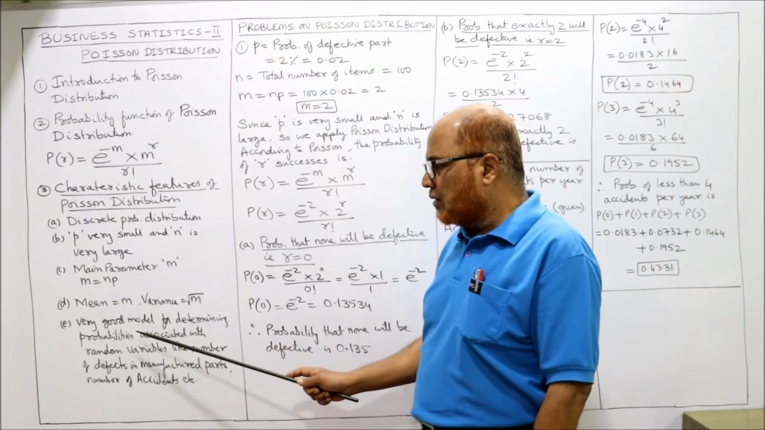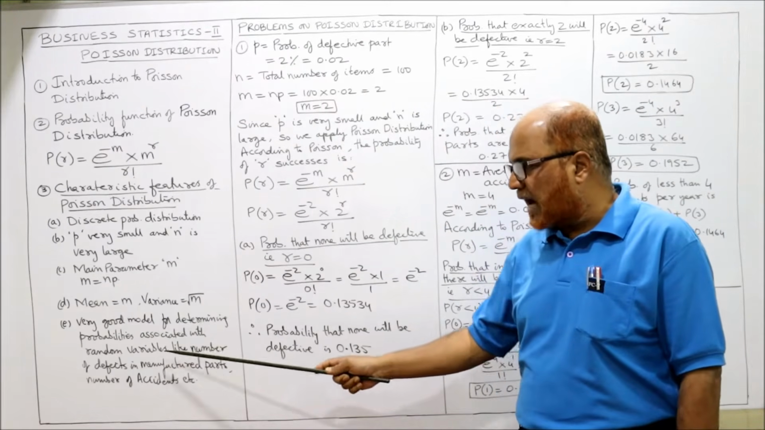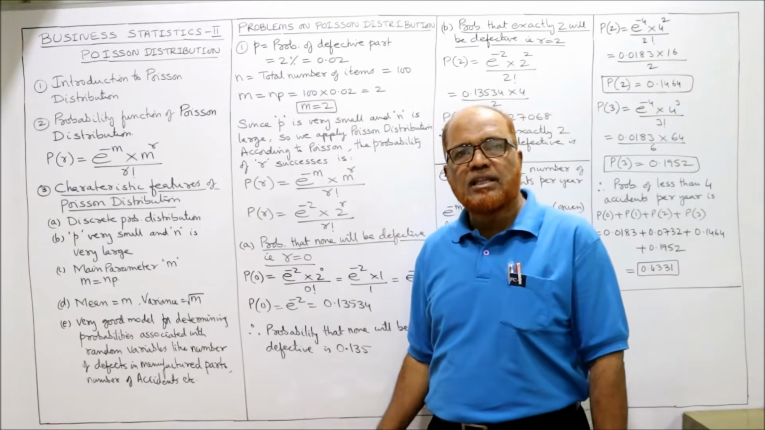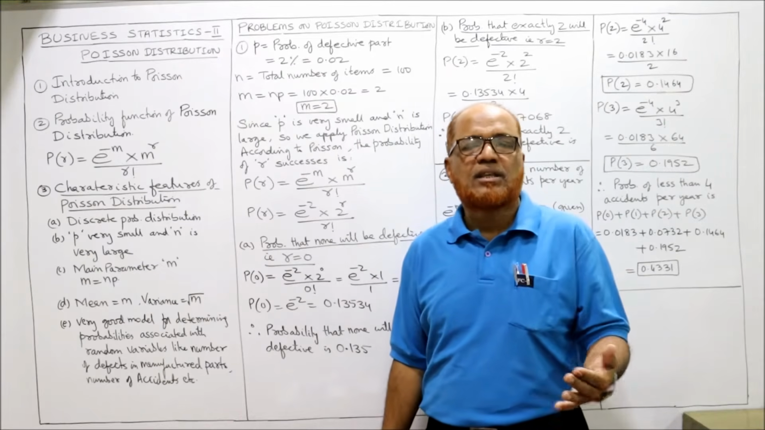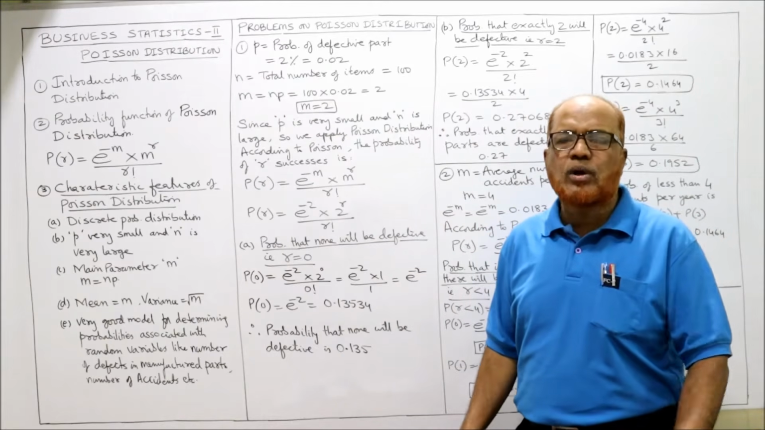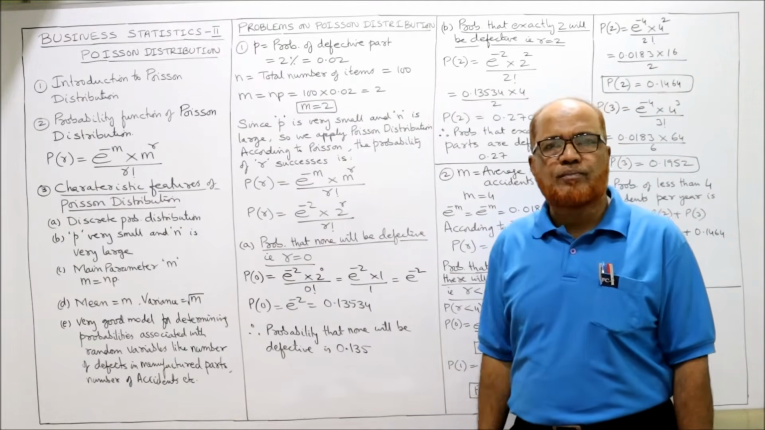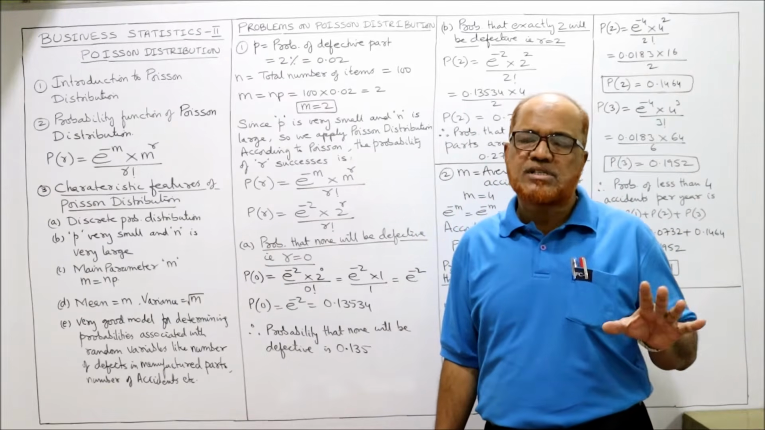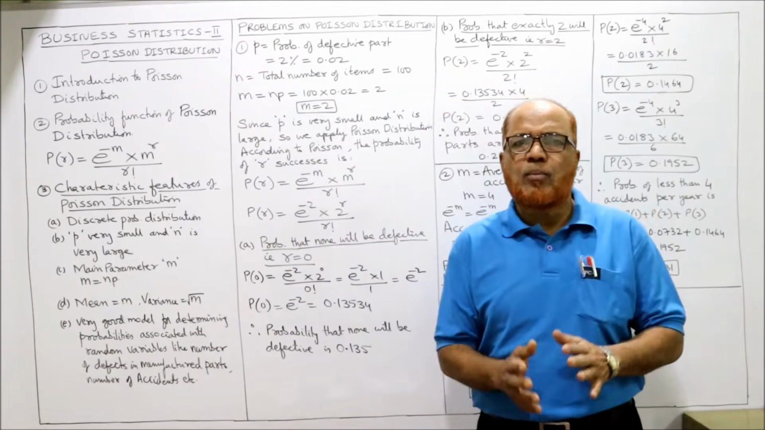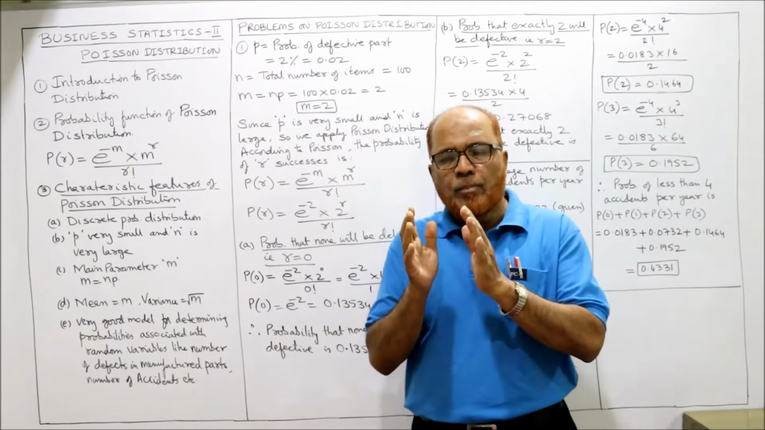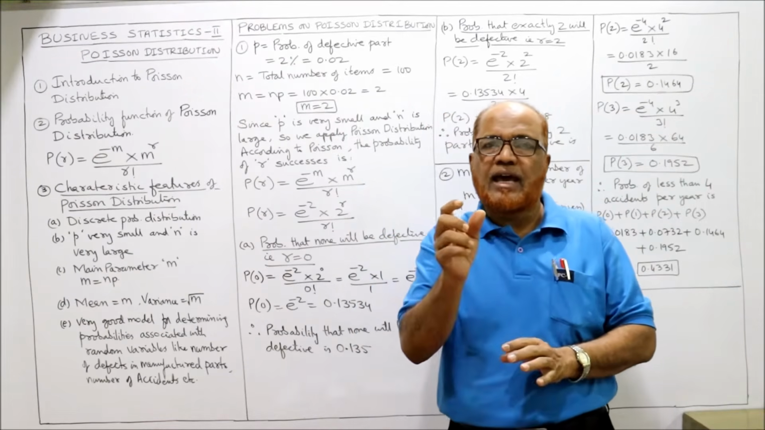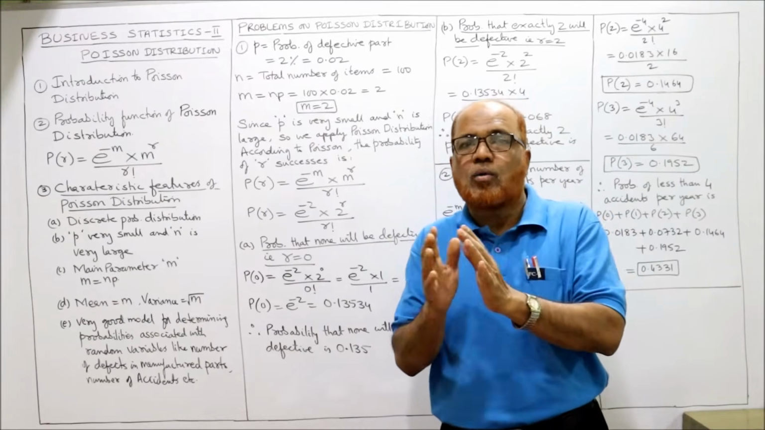It is a very good model for determining probability associated with random variables like the number of defects in manufactured parts, number of accidents, etc. In these cases of rare events, this Poisson distribution is much suited. So this is the only theory about Poisson distribution. The procedure and formulas are similar. In most cases, mathematicians have given a broad rule that the Poisson distribution is a good approximation of the binomial distribution when n is greater than or equal to 20.